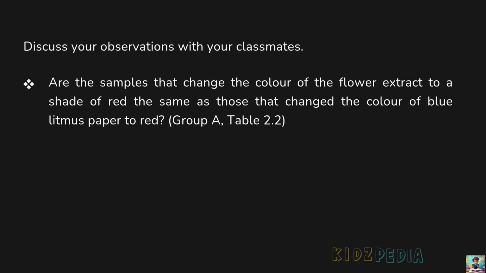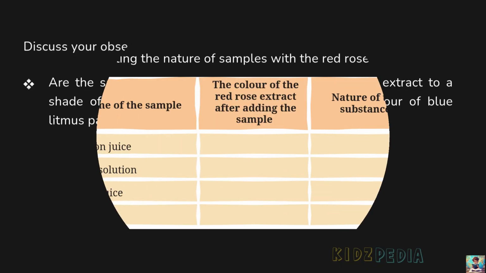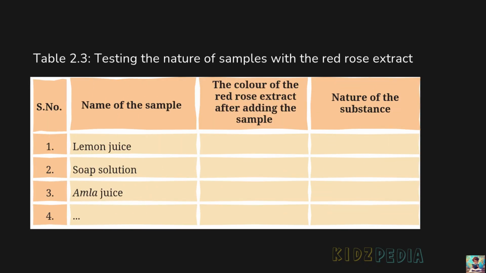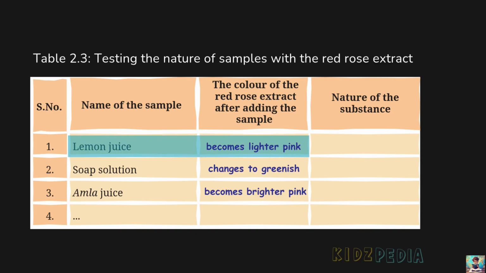Other samples that change the color of the flower extract to a shade of red, the same as those that change the color of blue litmus paper to red, group A, table 2.2. So, let's compare our observations. Which samples change the red rose extract to a shade of red? We find that lemon juice, amla juice, tamarind water and vinegar produced a red shade. Now think back to the litmus activity.